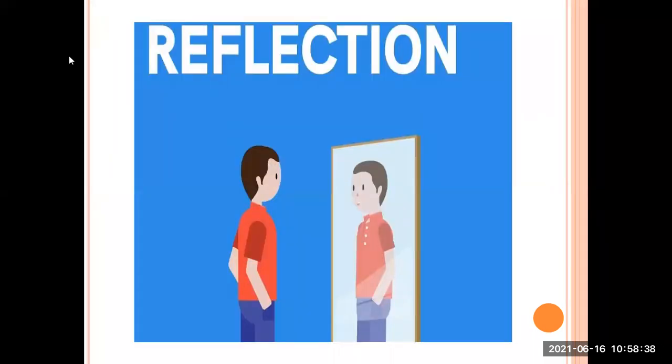So this is what happens in front of the mirror. What takes place? A reflection takes place when you stand in front of the mirror. Can you see a boy standing in front of the mirror and an exact same image of the boy in the mirror? This phenomenon is called reflection in plane mirrors.